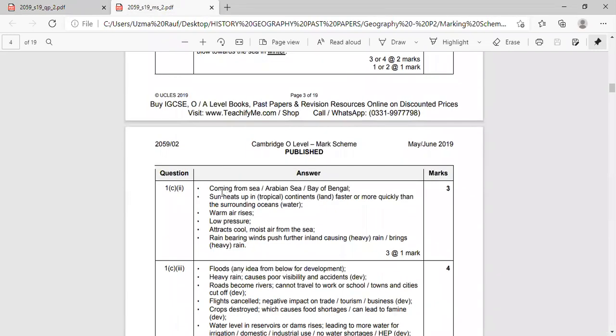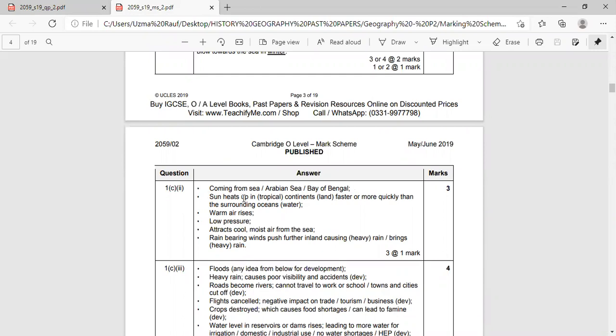Number one, coming from sea, Arabian Sea or Bay of Bengal. It means that air, we are talking about the breezes here, comes from sea, Arabian Sea or Bay of Bengal.